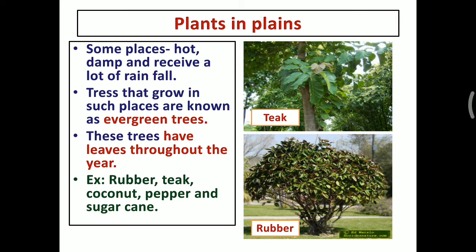These trees have leaves throughout the year. The examples are rubber tree, teak tree, coconut, pepper, and sugarcane. These are the evergreen trees. These trees grow only where they receive more rainfall.